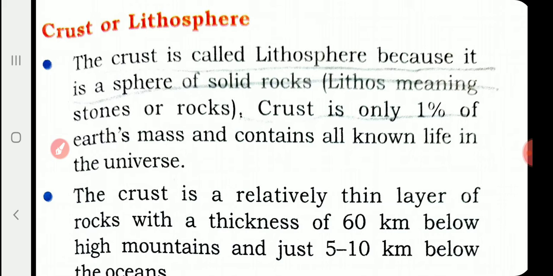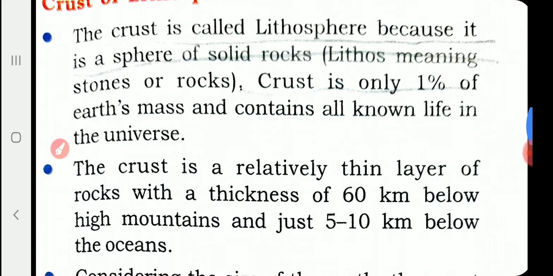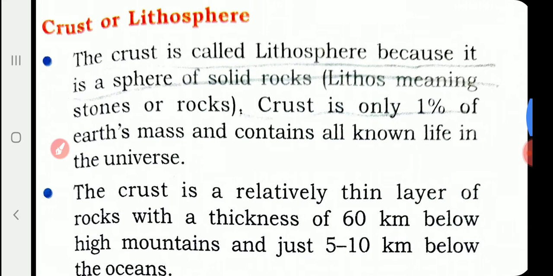So yesterday we discussed the core and mantle, in which state they are, and I also told you in short what we mean by Mohorovicic discontinuity and Gutenberg discontinuity. What do you mean by Gutenberg discontinuity?